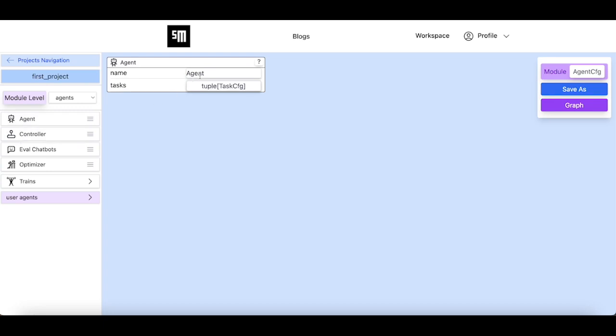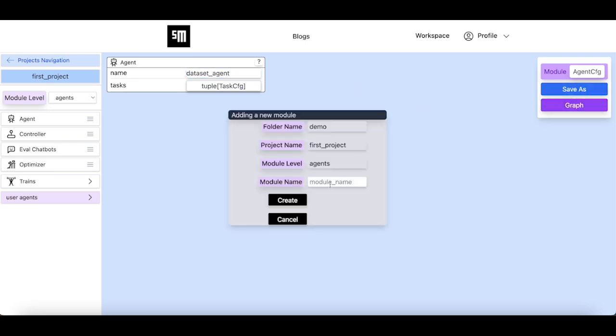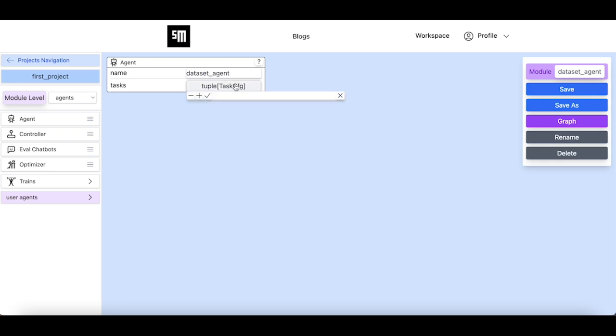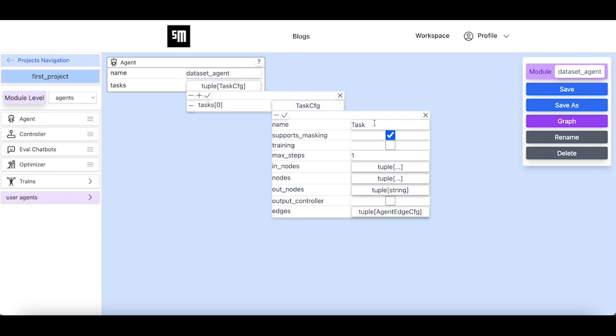Out of the three agents that we described at the beginning of this session, we have created the OpenAI agent and we have modified the MNIST agent. The final agent is the dataset agent that we are going to create next. This agent will have a single task, and this task is responsible to pass MNIST handwritten images to the MNIST agent.